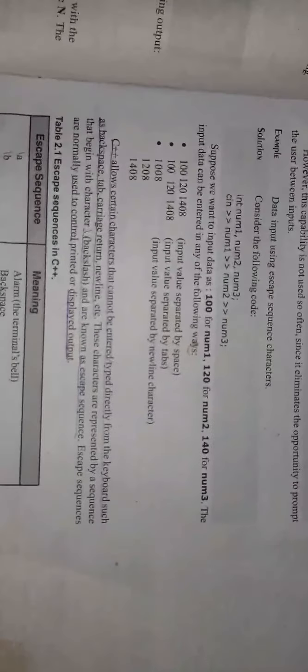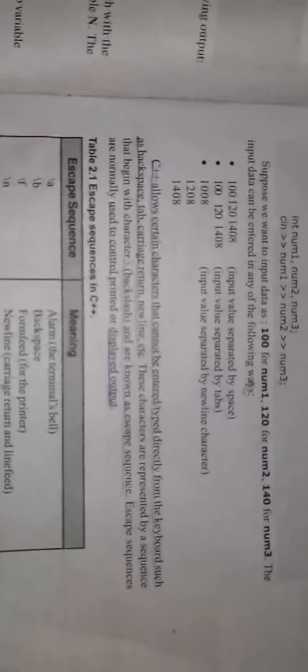Now next is your escape sequence character. So these are other special characters. These escape sequence characters are mostly ignored by the compiler, and they are not printed out as they are. I mean, they have a specific function. They are mostly accompanied with a slash character, and then an alphabet or some special symbols.